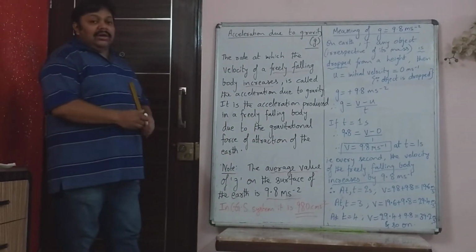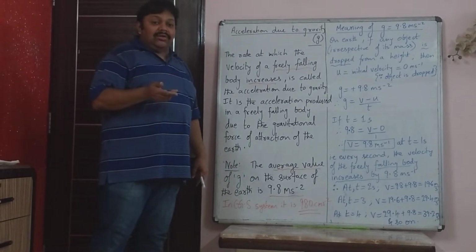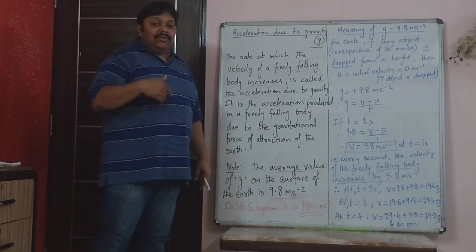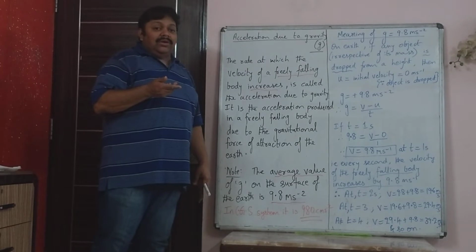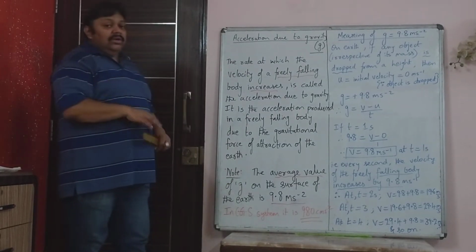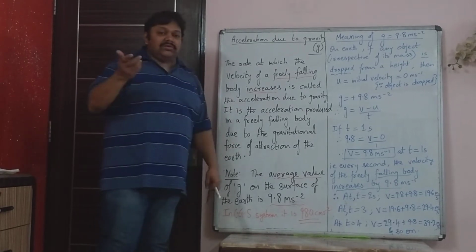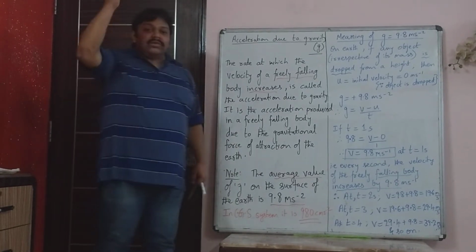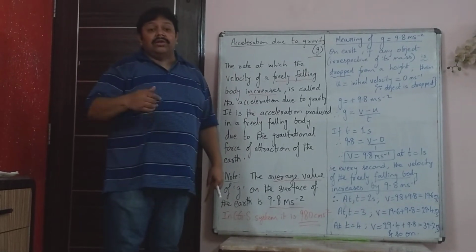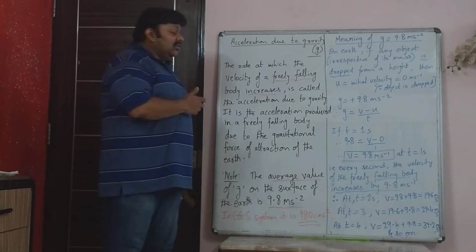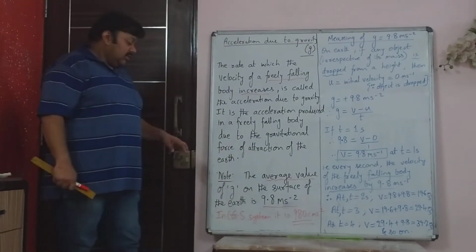So on the earth the gravity is something. On some other satellite or planet the gravity will be something else. For example, on the moon, the value of gravity will be 1.6 meter per second squared. It is almost 1/6 of the earth. That is why when you see those movies, when people are on the moon, you can see that they are floating. They are not standing on the ground. They are unable to stand on the ground because the gravity is only 1/6 the gravity on the earth.